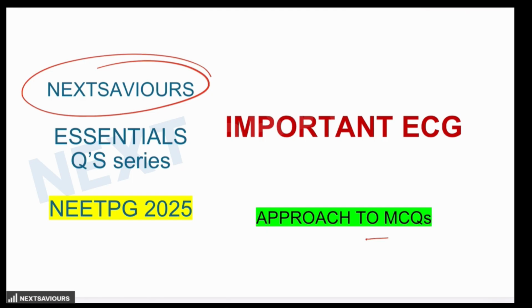Today we are going to have a discussion on an important question where the ECGs are basically provided for the purpose of its identification. And let's see how these questions are asked. We are taking one question out of the practice paper which is there in the Essential for NEET PG 2025 question series available on the Next Saviours app.